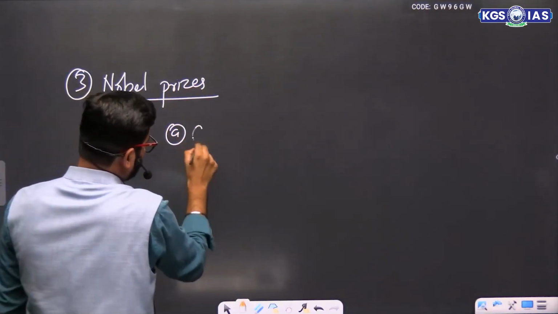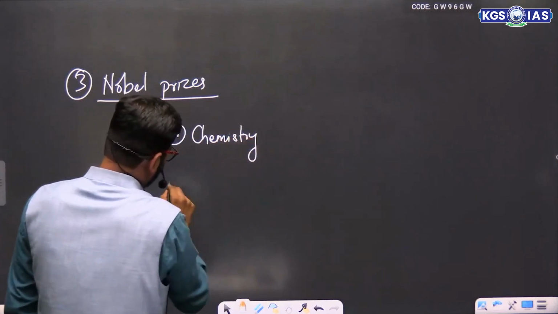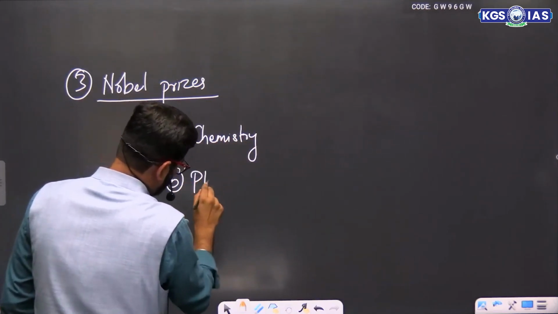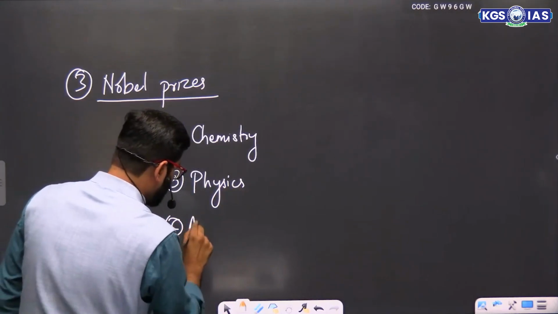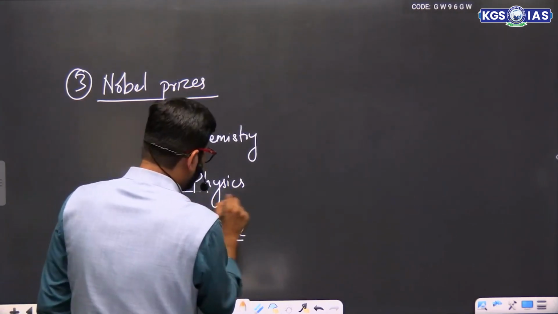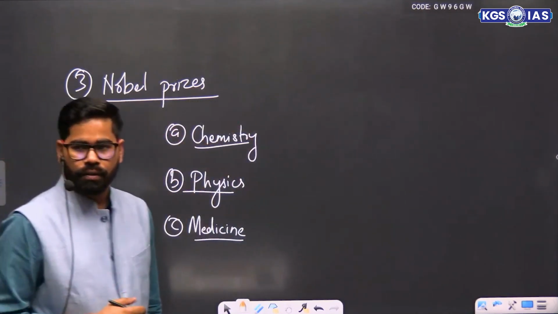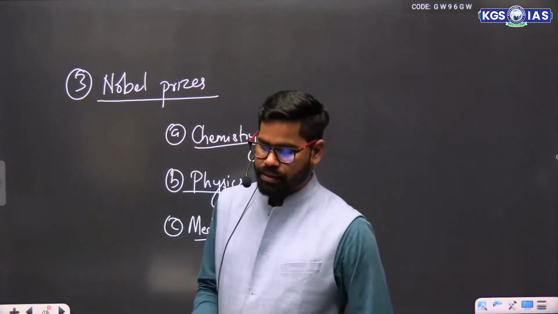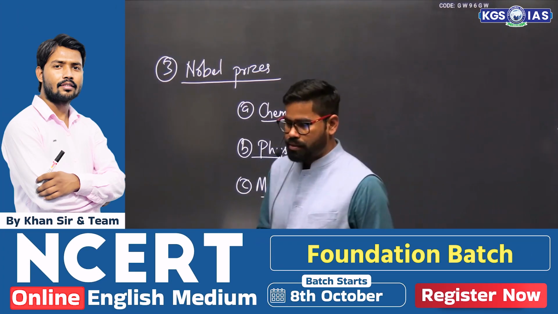We have got Nobel Prizes in chemistry, in physics and medicine. Medicine here means in the health sector. So we have got three different Nobel Prizes.